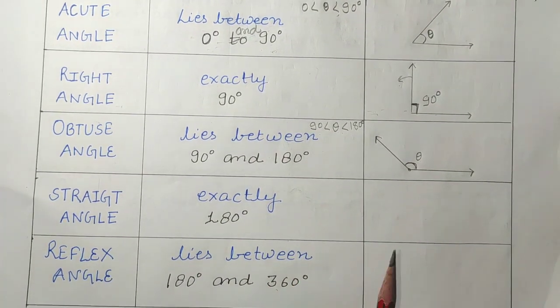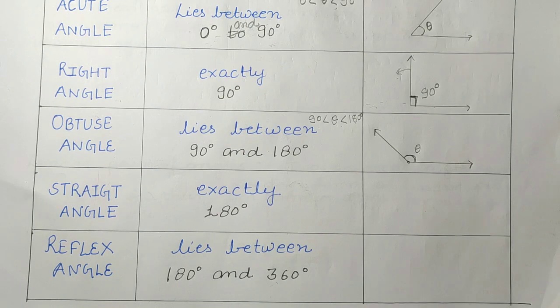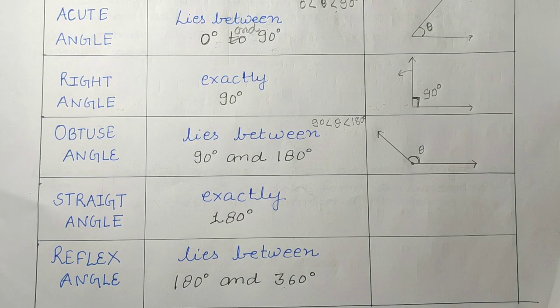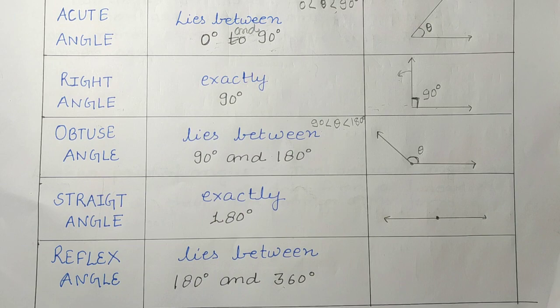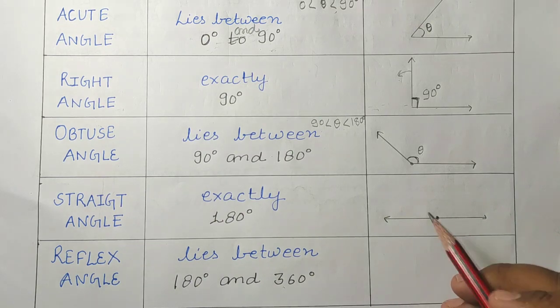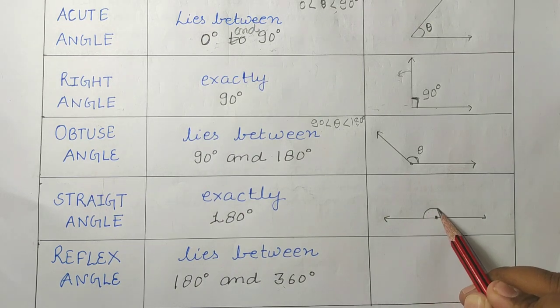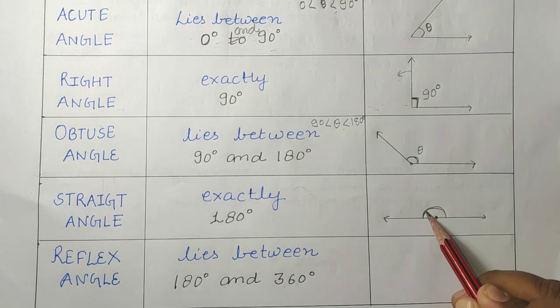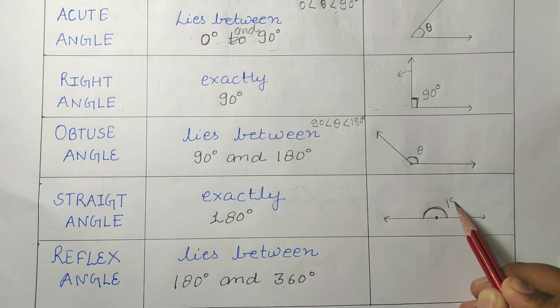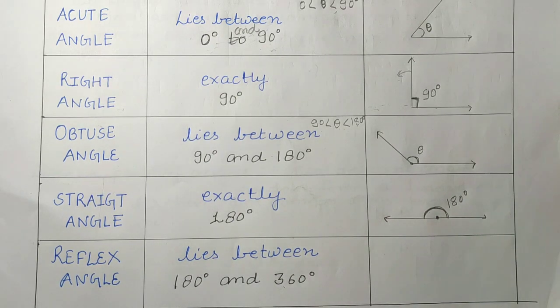Okay, the fourth type is straight angle. What is straight angle? This also I have told you: when both the rays are in the opposite direction, then the angle formed between these two rays is what? This is exactly 180 degree. So this type of angle is known as straight angle.